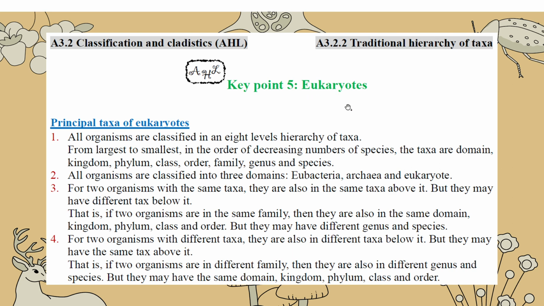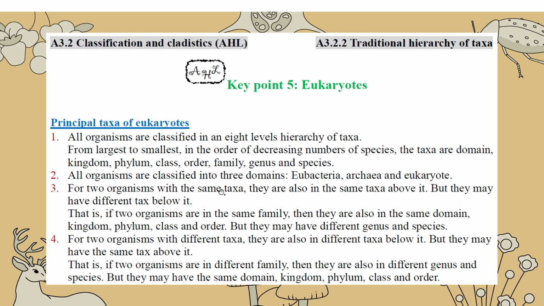And then eukaryote, a bigger thing. All organisms are classified into an eight-level hierarchy of taxa, from the small to the big one. There are new ones called domain and kingdom. All organisms are classified into three domains: bacteria, archaea, and eukaryote.